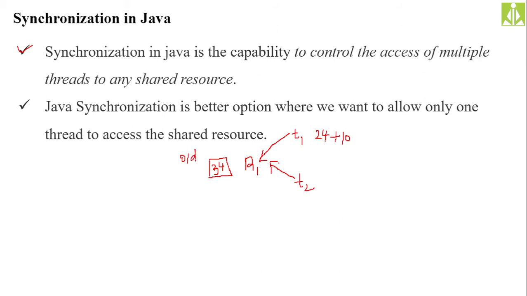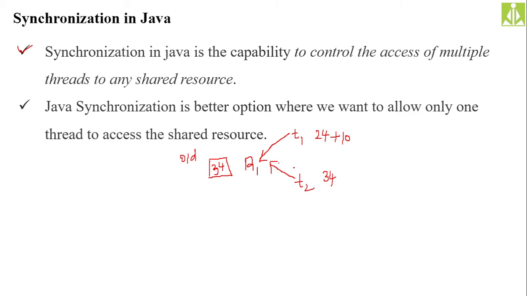And T2 is completely unaware that T1 is also accessing that value and T1 modified that value. What T2 thinks is that whatever value it is accessing is correct, so it will do the calculations on that 34 value. Okay, so this kind of problem will come. So we call this the problem if there is no synchronization. That's the reason we need to have proper synchronization before giving any shared resource to a thread.